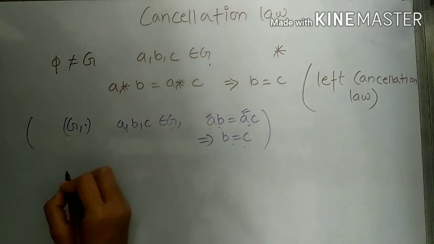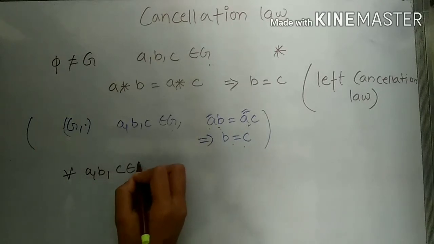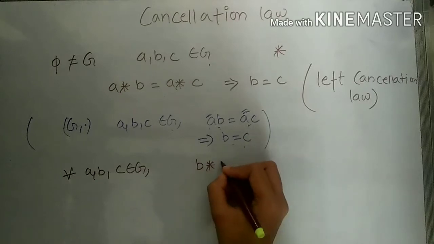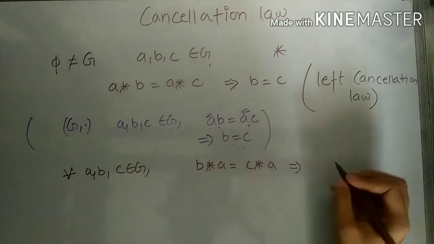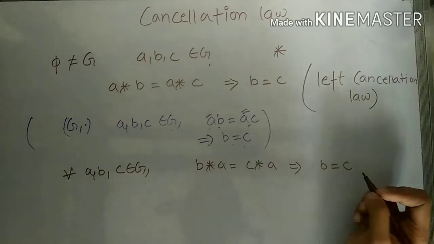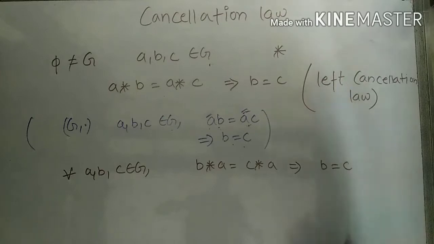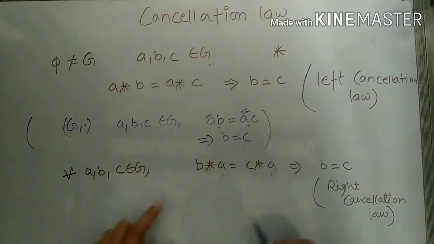Similarly, if we are given that for any A, B, C belonging to set G, B star A is equal to C star A, and this implies that B is equal to C, then we will say that G satisfies the property of right cancellation law, because we are cancelling A from the right side on both sides.